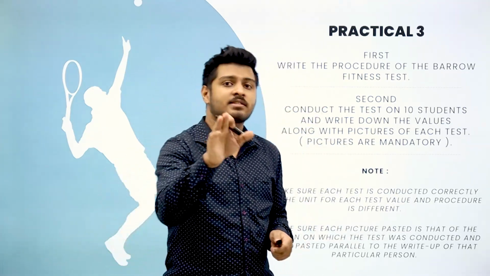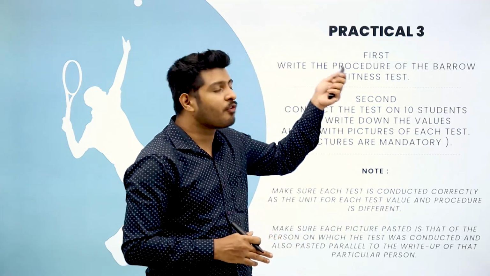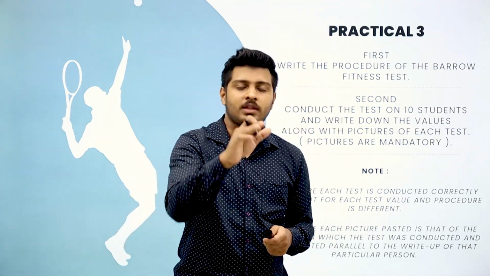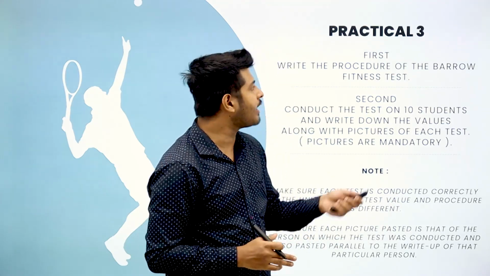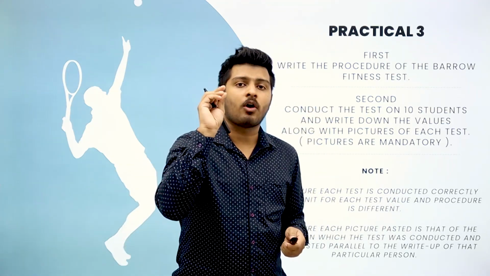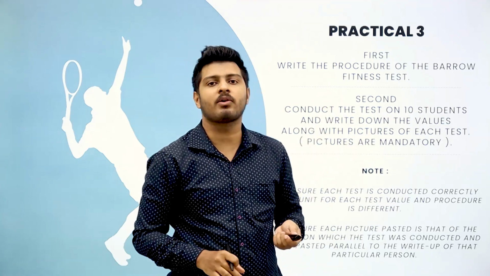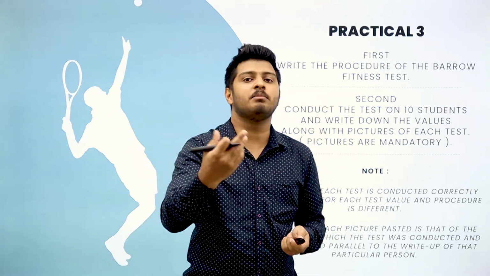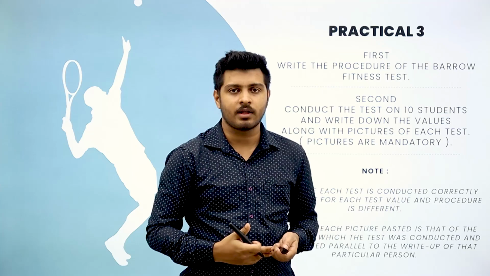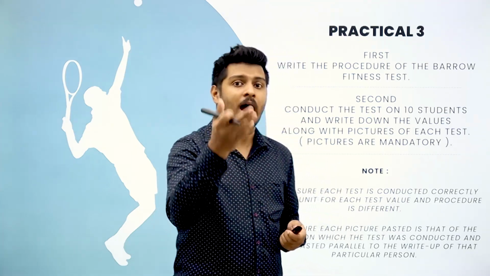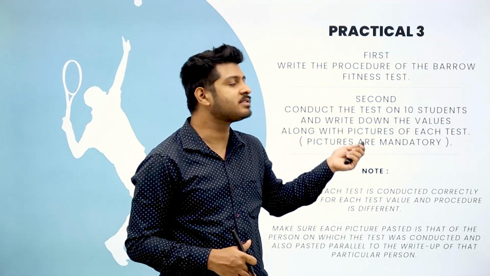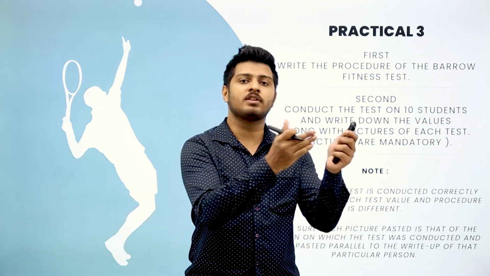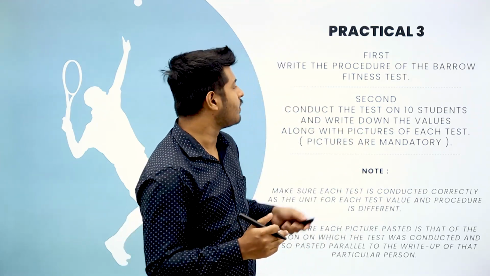And like I said, just like you did for the earlier test, you start off with the theory of Barrow. Now the theory of Barrow will be shared with you, so you can write it from there. You have to copy the theory of Barrow test, so you have to write the Barrow test there, how it is conducted, the administration of it, how it is started, and what all things are included in that. After that, the stage comes where you conduct the test on individual persons and write their scores along with the pictures on the left hand side. Okay, with that we will wind up practical number 3.